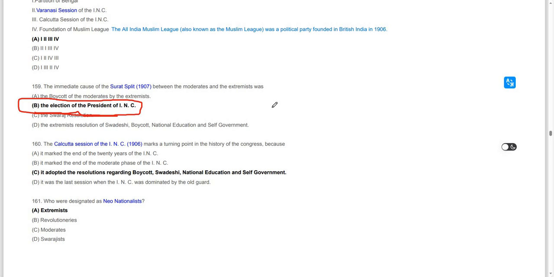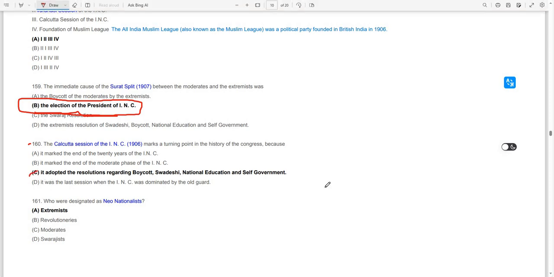The Calcutta session of INC in 1906 makes a turning point in the history of the Congress, because it adopted the resolution regarding boycott, Swadeshi, national education and self-government. So that became a turning point in the history of the Indian National Congress, and in history in general. So it adopted resolutions regarding boycott.